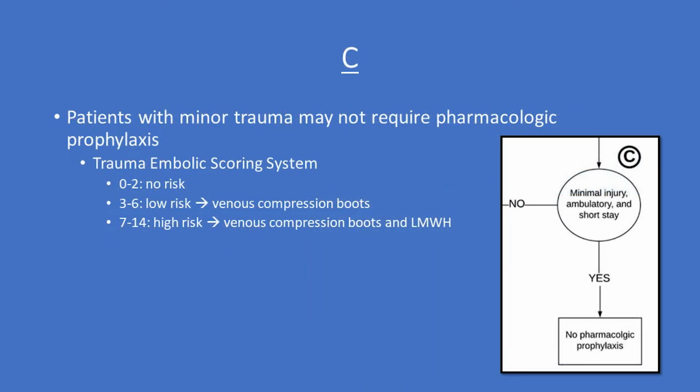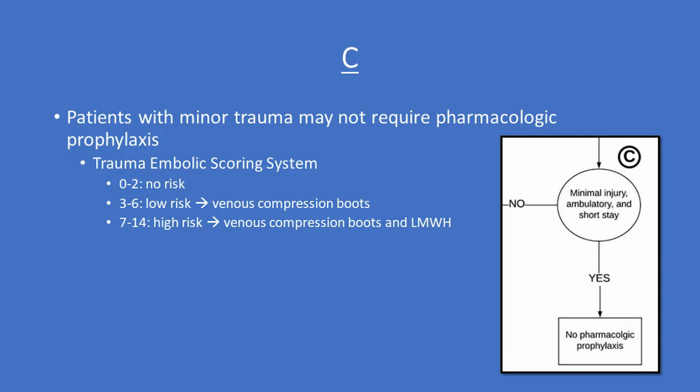Point C states that patients with minor trauma may not require pharmacologic prophylaxis. The paper states there is pain with injection, potential for hematoma, and the cost of medication. Therefore, avoiding pharmacologic prophylaxis may be indicated in select minor trauma patients. The trauma embolic scoring system can be used to assess VTE risk, as patients with low scores may not require pharmacologic prophylaxis because of the low VTE rate.